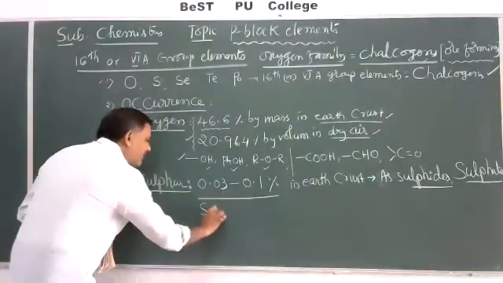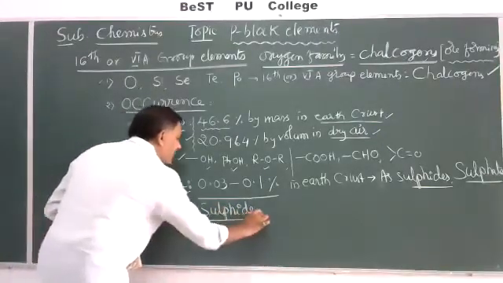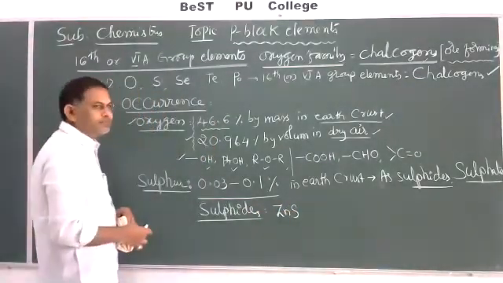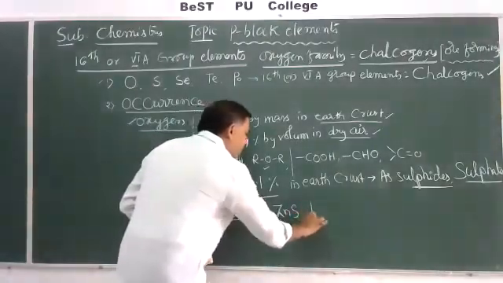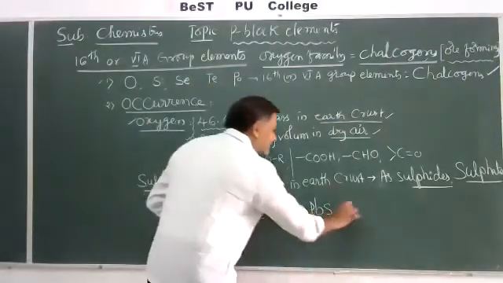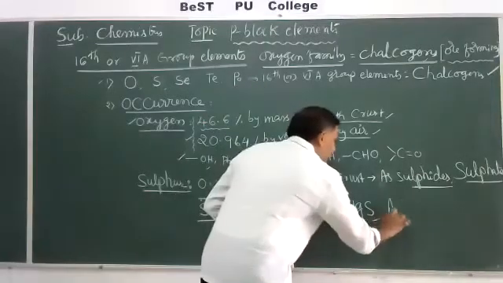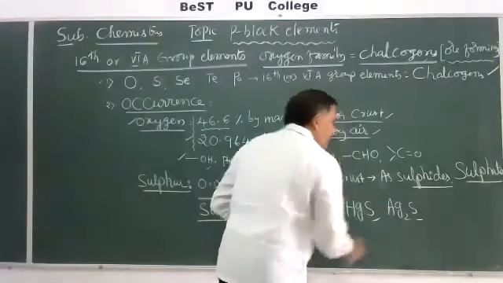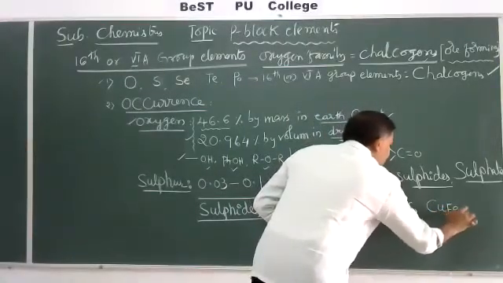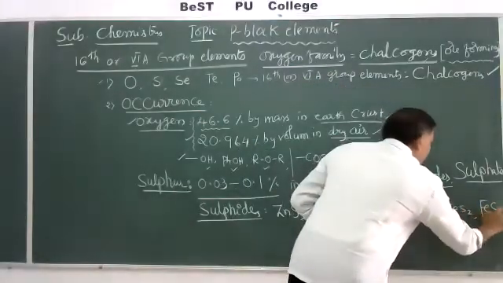Some important metallic sulfides are ZnS, zinc blende; PbS, lead sulfide, galena; mercuric sulfide; Ag2S; and CuFeS2, copper pyrites; and iron pyrite FeS2.